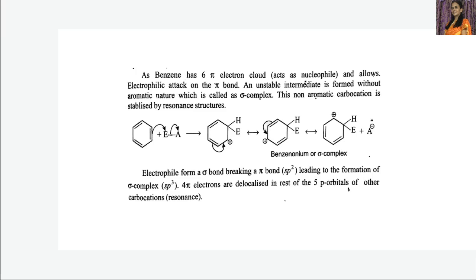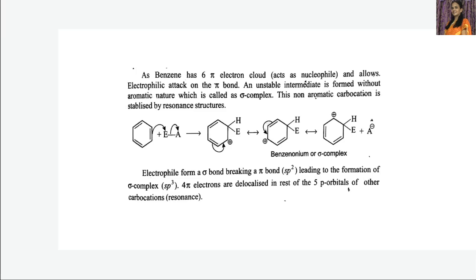All the 6 carbons are sp2 hybridized. But in this sigma complex, this carbon is sp3 hybridized. We know in sp3 hybridization, all the 4 single bonds must be there surrounding the carbon. You can see all the 4 single bonds are present. Therefore, it is sp3 hybridized carbon. Okay. So here the electrophile forms a sigma bond breaking a pi bond, that is, sp2 hybridized carbon becomes sp3